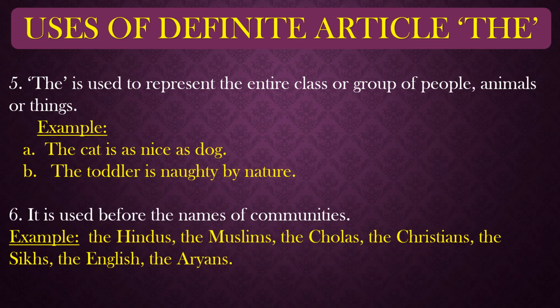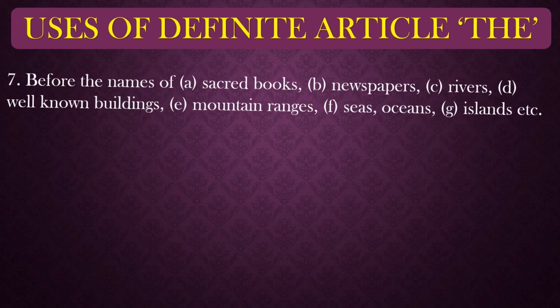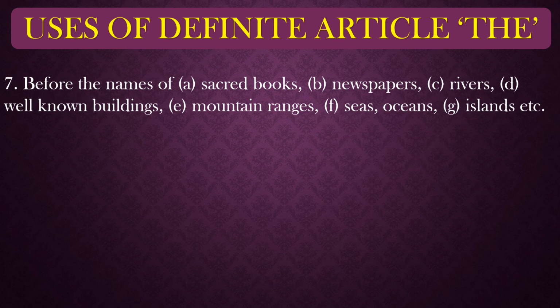Number 6 point is that it is used before the names of communities. For example, the Hindus, the Muslims, the Christians, the Sikhs, the English, the Aryans. So before all of them, before the communities, we always use "the" to specify them. Now, number 7 point is before the names of sacred books, newspapers, rivers, well-known buildings, mountain ranges, seas, oceans, and islands. In front of all of them we also use the article.